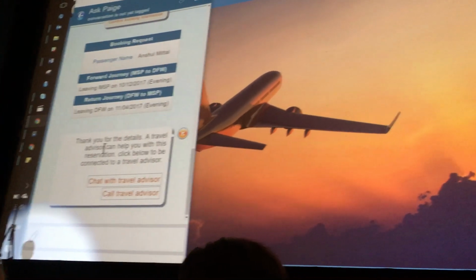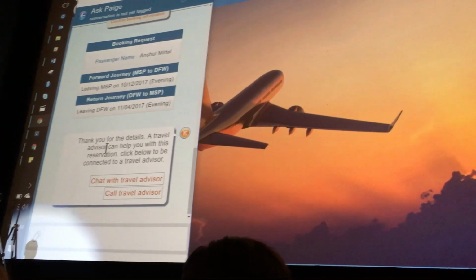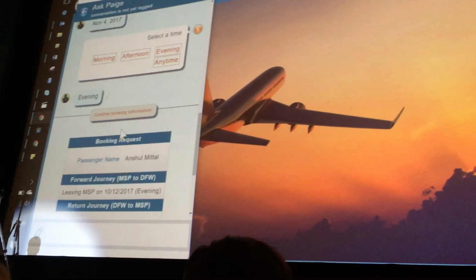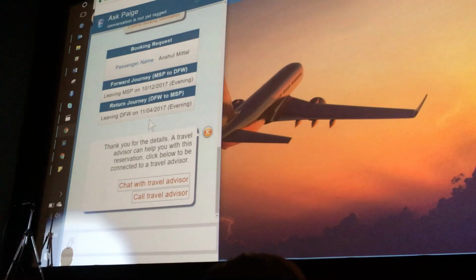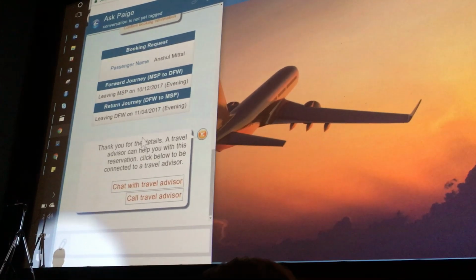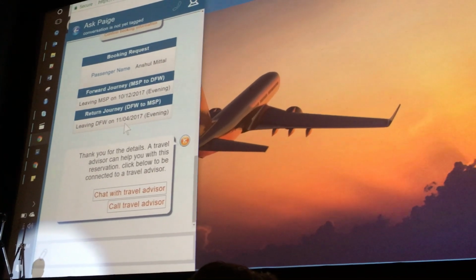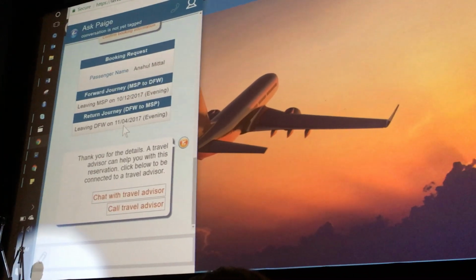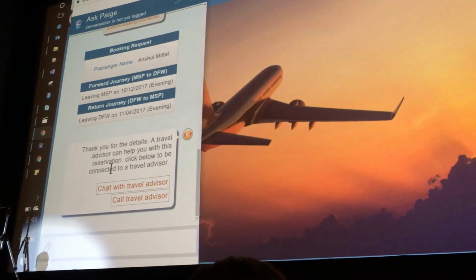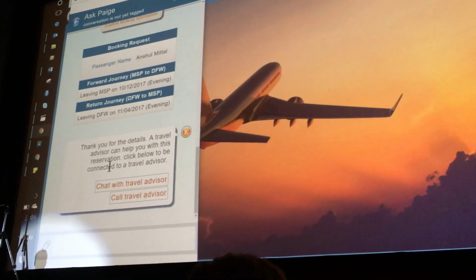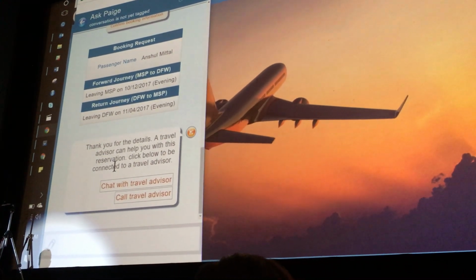All these options will come back again if you check in using the application. I will show that once we get there. After that's done, you get a brief summary of all the data that you gave the application, and now you have an option to chat with a travel advisor or call a travel advisor.